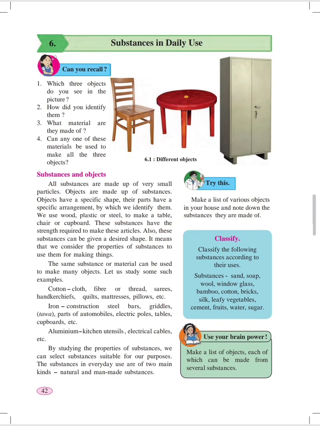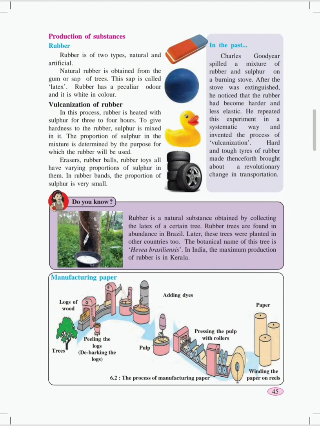Let us study what rubber is and how to prepare rubber, that is, the vulcanization of rubber, under the point production of substances. Rubber is of two types: one is natural and one is artificial. Artificial rubber is made with the help of different chemicals, and natural rubber is obtained from the gum or sap of the trees.